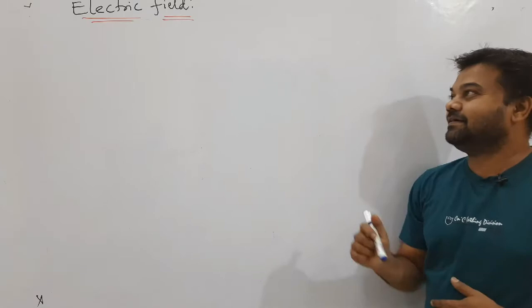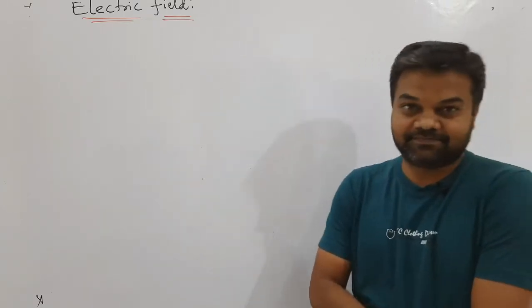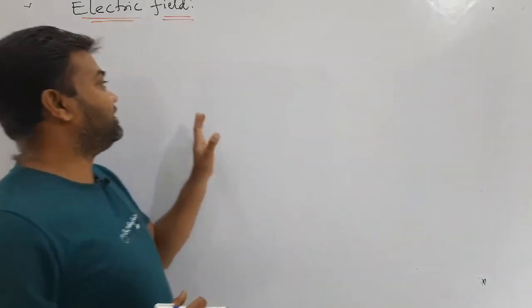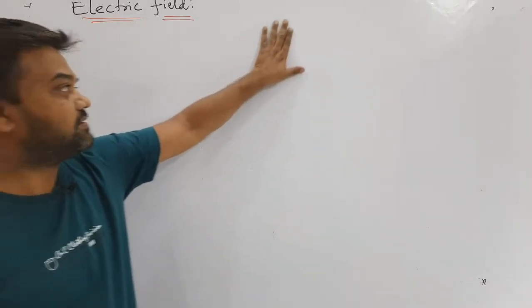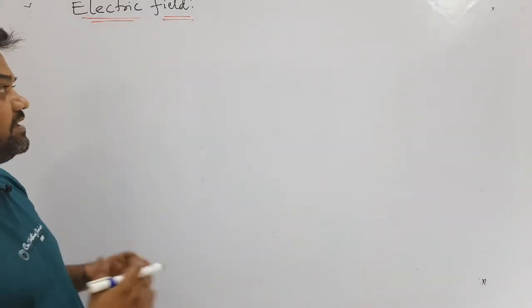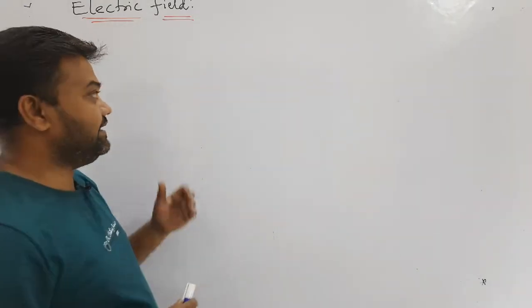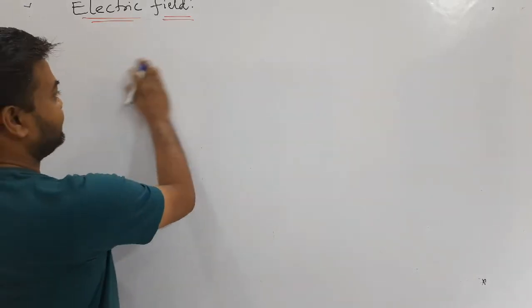In the next topic, we will discuss the electric field. Before discussing the electric field, we have already seen Coulomb's law. What Coulomb's law says is that there will be some force of attraction or repulsion between any two charges, whether they are like charges or unlike charges.